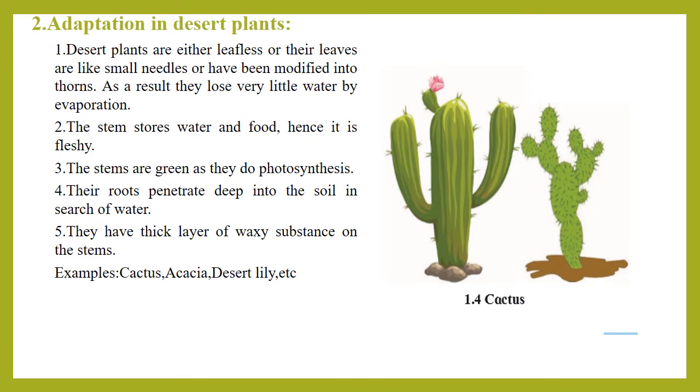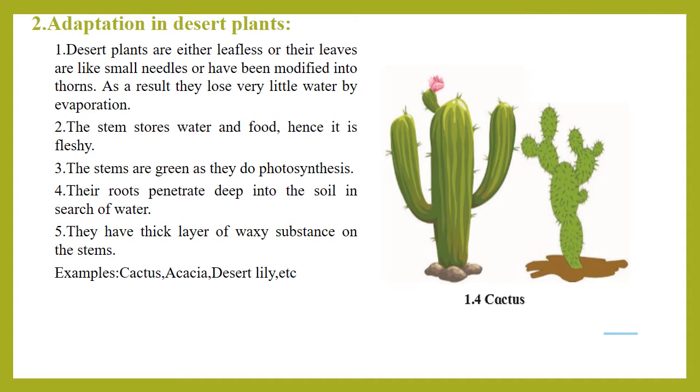Dear students, now we will see what type of adaptations are seen in the desert plants. The desert plants are either leafless, or their leaves are like small needles, or have been modified into thorns. As a result, they lose very little water by evaporation. What does it mean?